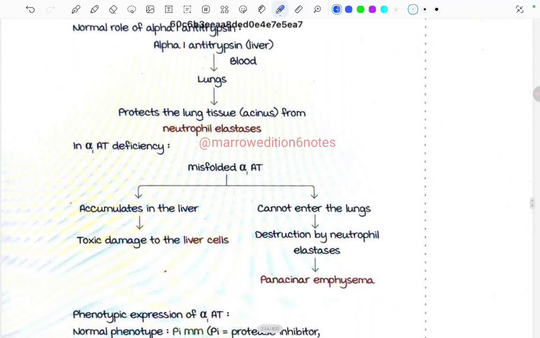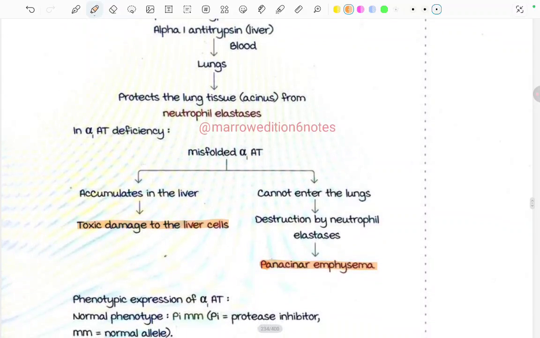In alpha 1 antitrypsin deficiency, misfolded alpha 1 antitrypsin is produced, which accumulates in the liver and causes toxic damage to the liver cells, and it cannot enter the lungs. Destruction is caused by the neutrophil elastase, causing pan-acinar emphysema. So, what is happening in this deficiency? Damage to the liver cells is occurring, along with pan-acinar emphysema. Which enzyme causes it? The enzyme is neutrophil elastase.